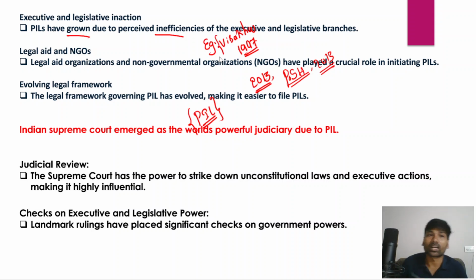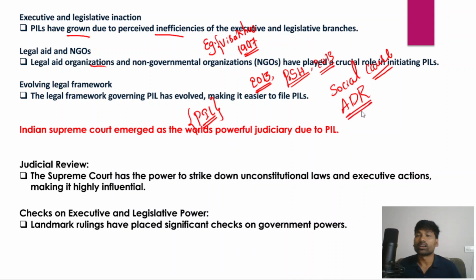And in fact, in recent times, a lot of non-governmental organizations and legal aid organizations have also played a very important role in initiating public interest litigations. For example, Social Cause is a non-governmental organization, and Association for Democratic Reforms is also a legal aid organization.